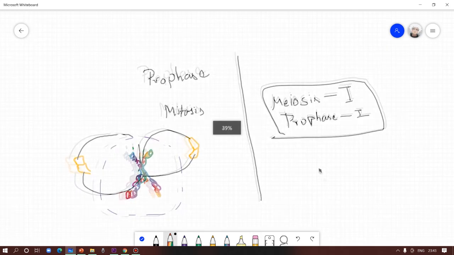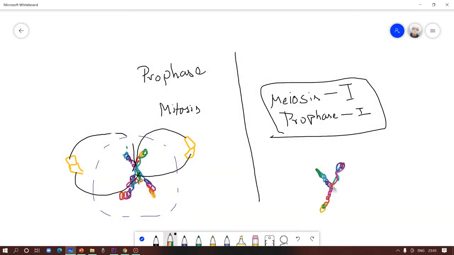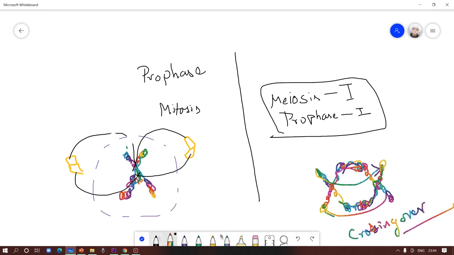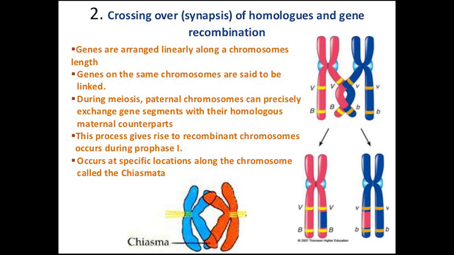But in prophase 1 of meiosis 1, the genetic material, DNA in the form of chromosomes, crossed over. They went through a process of recombination. They made new varieties of chromosomes from the existing genetic material. This crossing over enables variation.